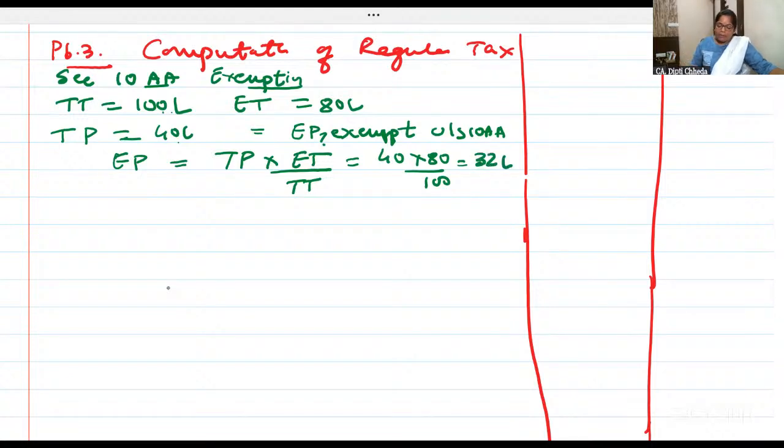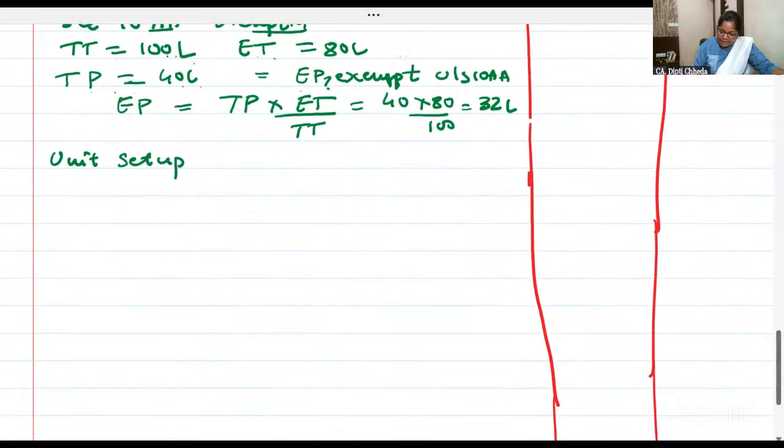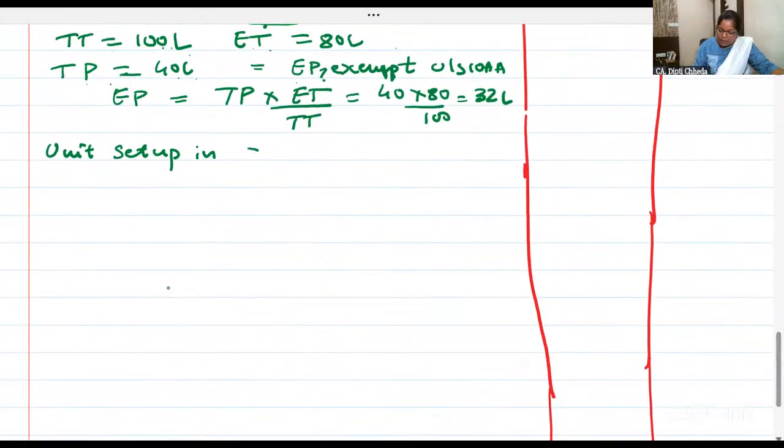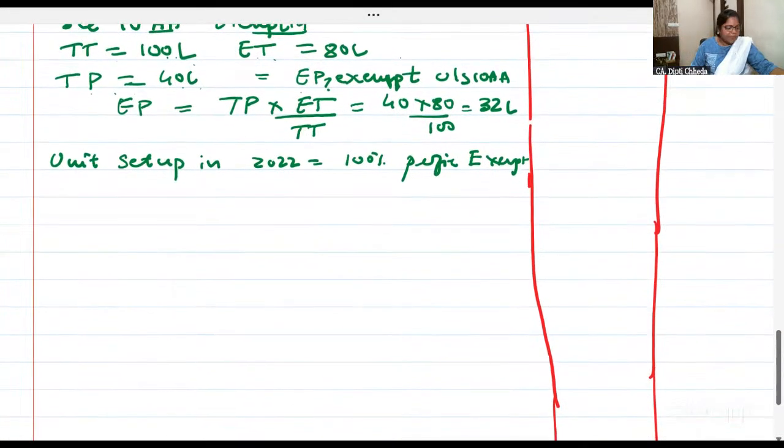I'm repeating one bit again. Total turnover is 100 lakhs. Export turnover is 80 lakhs. Total profit is 40 lakhs. Export profit, how much? Which is exempt. So it's 32 lakhs. And they clearly give the unit is set up in 2022. So 100% profit exempt. 100% profit of 32 lakhs is exempt. If it were above 5 years, we would have taken 50%.